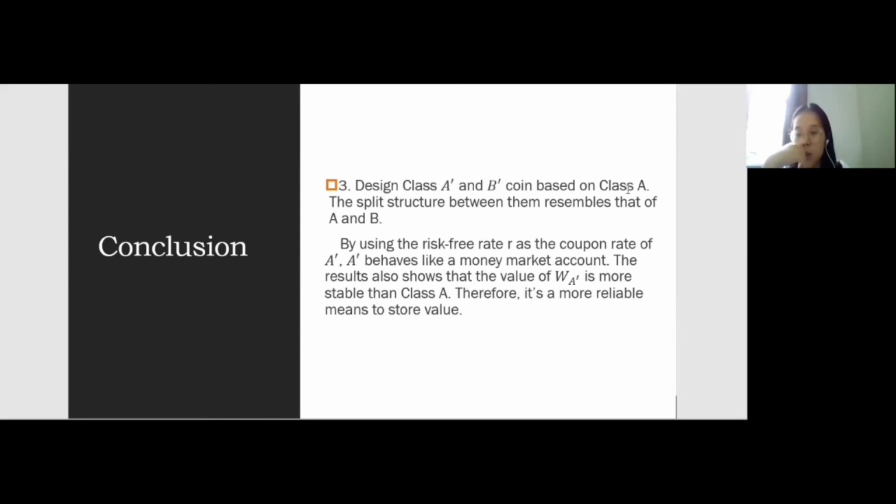At last, we designed the Class A prime and B prime coin based on Class A. The split structure between them resembles that for Class A and B. By using the risk-free rate R as a coupon rate for Class A prime, it behaves like a money market account. The results show that the value of A prime is more stable, and is a more reliable means to store value.